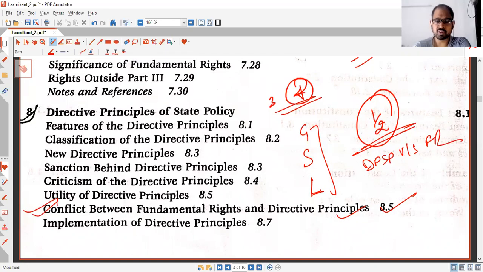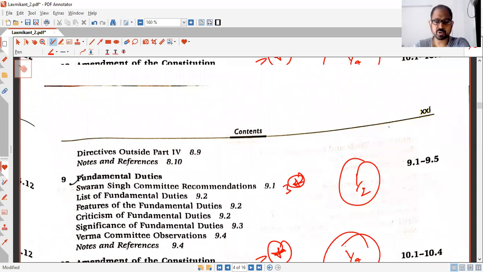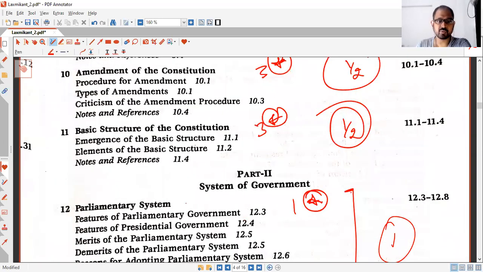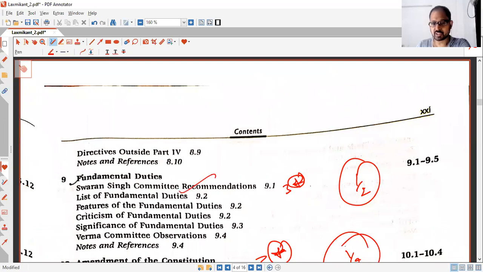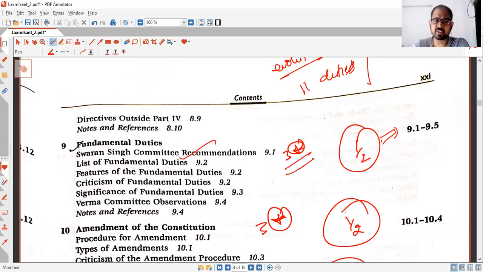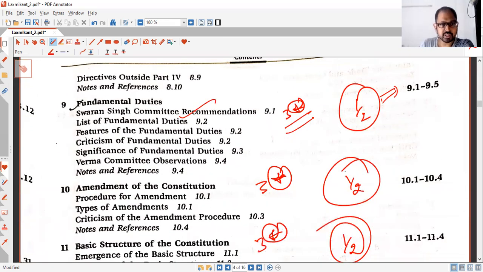Now talking about the fundamental duties. Sorry, fundamental duties part, it is again a 3-star I have given. A half an hour chapter, you need to know the 11 duties and the evolution, the Swaran Singh Committee, and why they are not justiciable. Significance of fundamental duties, criticism. These parts you need to know for the mains. If there is any question, you must be able to write about it.